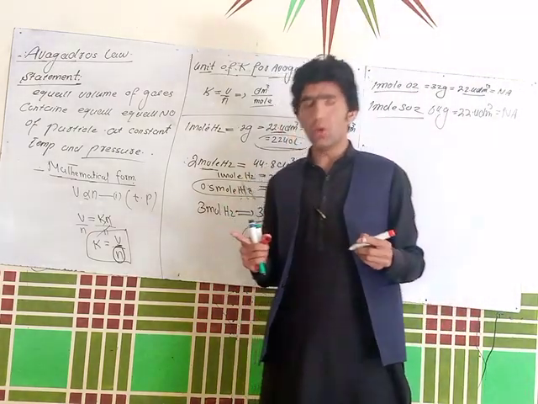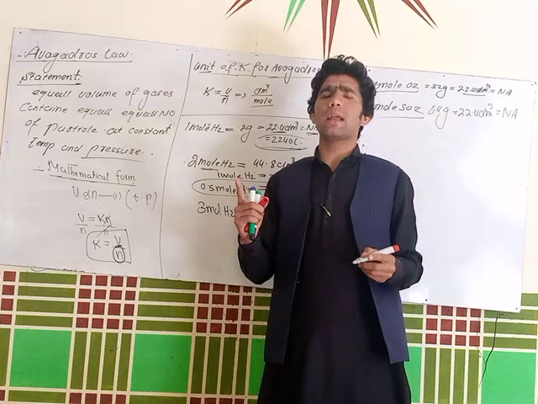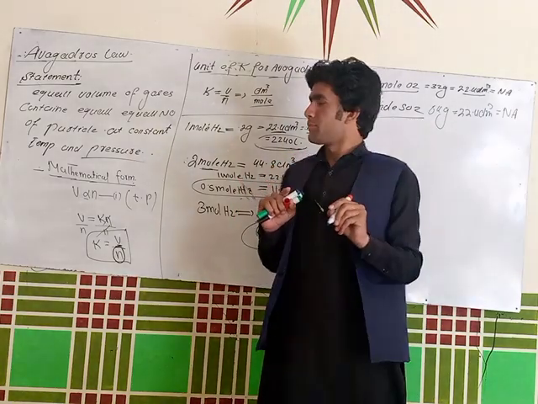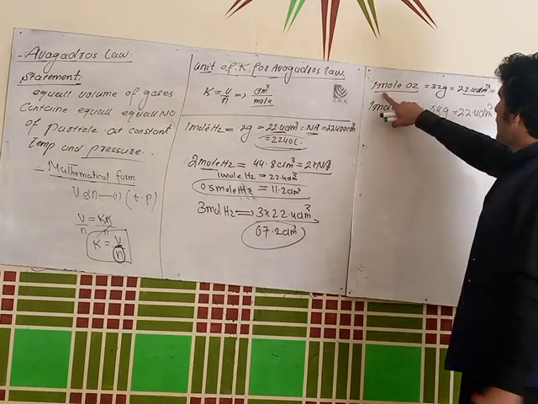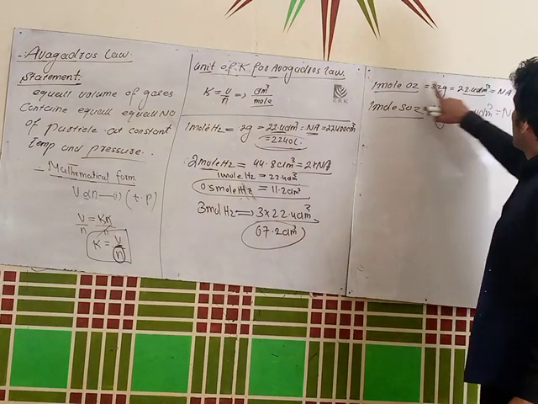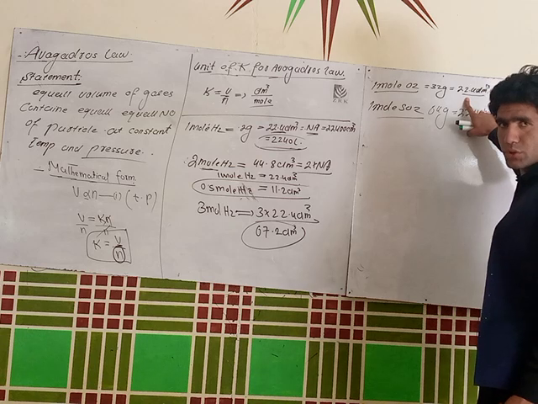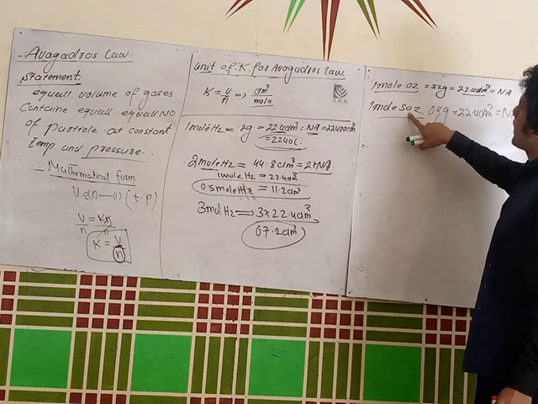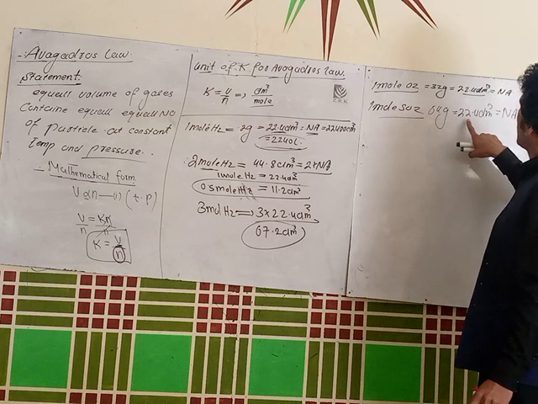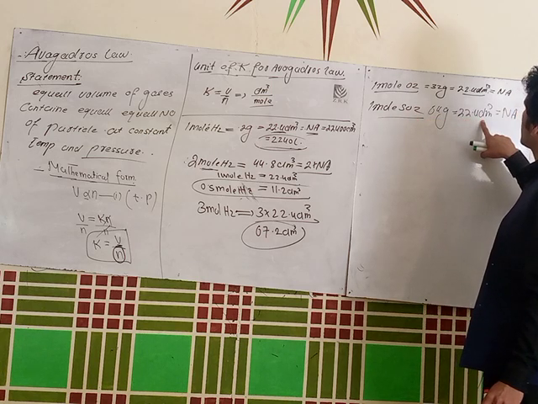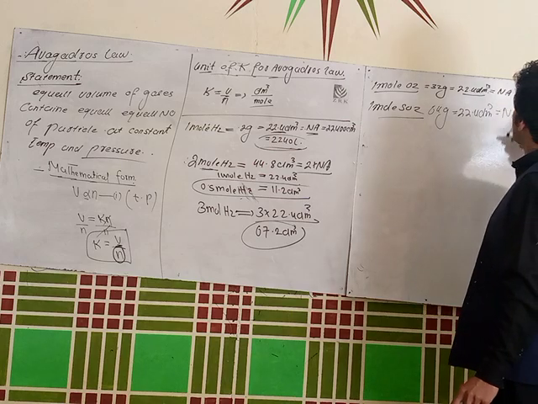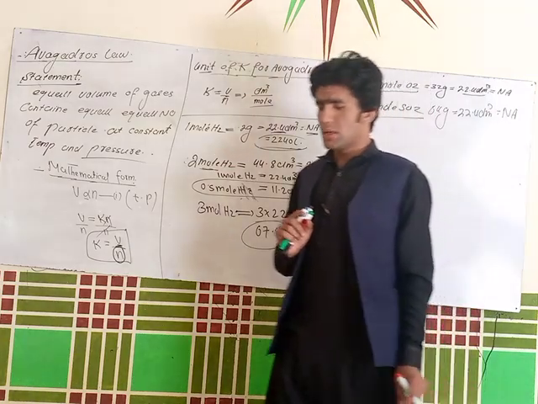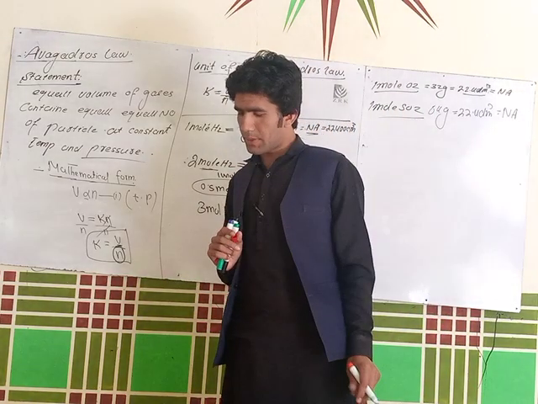I already said to you, if you take any type of gas, 1 mole, it will occupy the same volume. Look here. I take 1 mole of oxygen, it occupies this 22.4 decimeter cube volume. If I take 1 mole of sulfur dioxide gas, it will also occupy 22.4 decimeter cube, and it will contain the same number of particles. Clear, students?